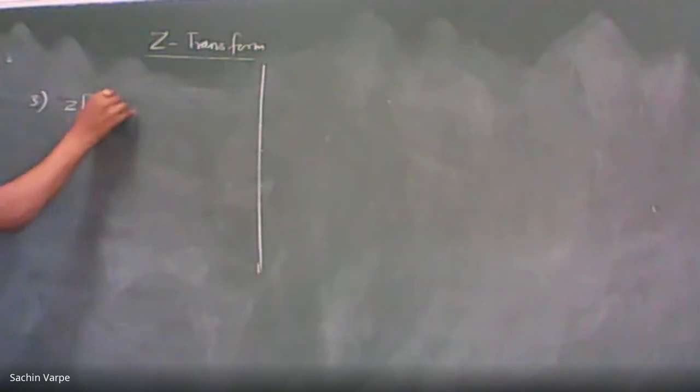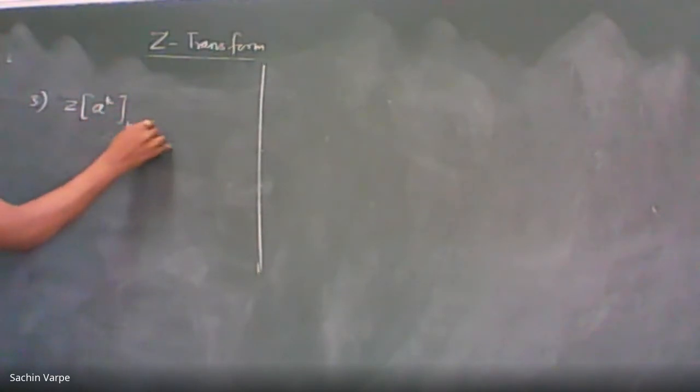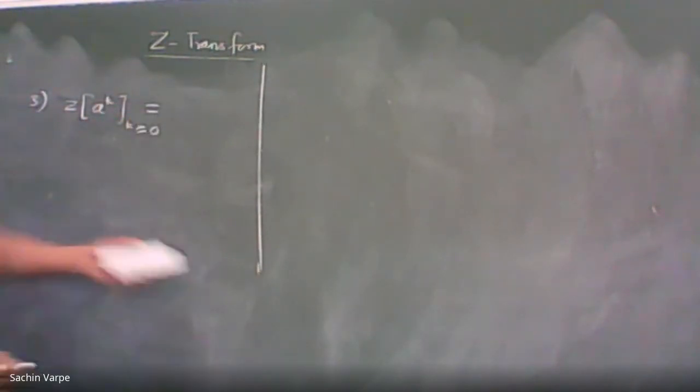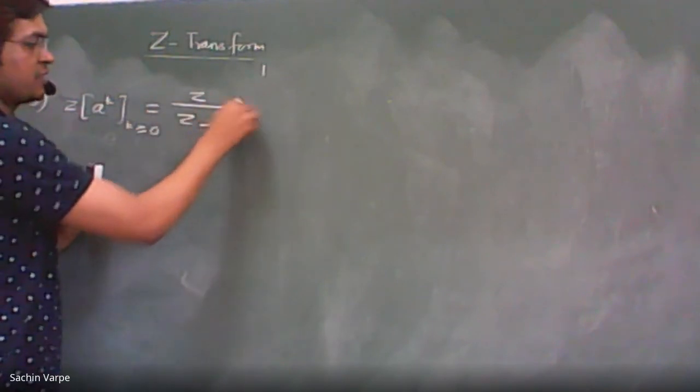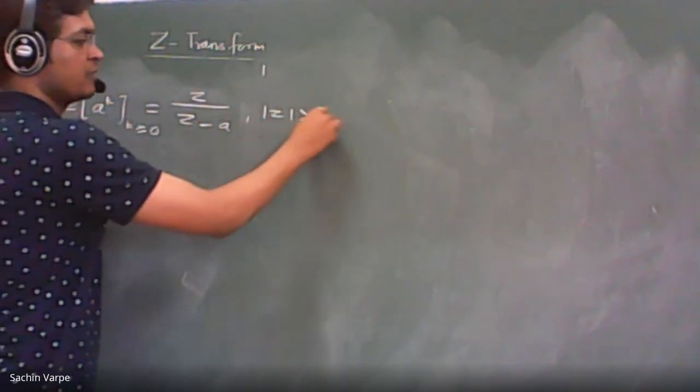Next function, z transform of a raised to k for k greater than or equal to 0. Tell me, z transform of a raised to k for k positive is z upon z minus a for mod z greater than mod a. Please check.